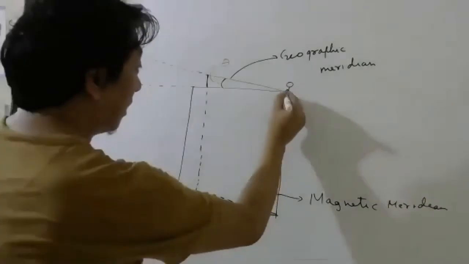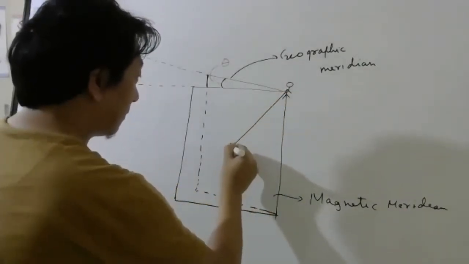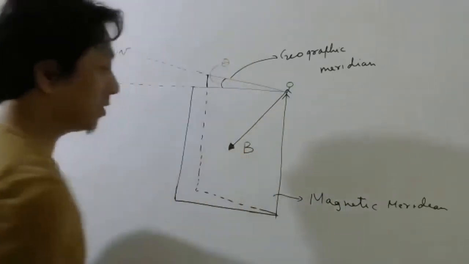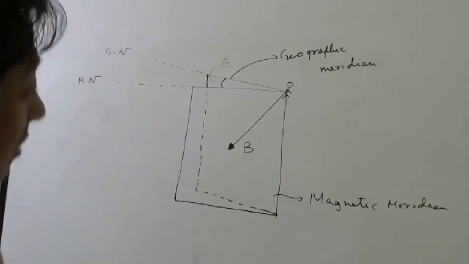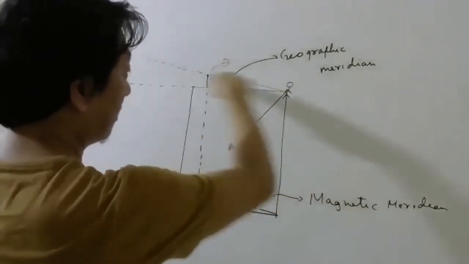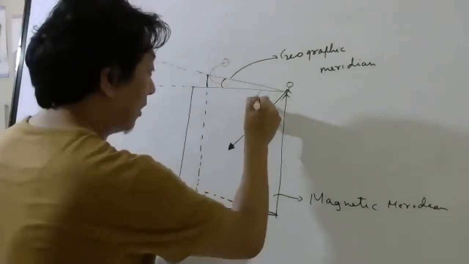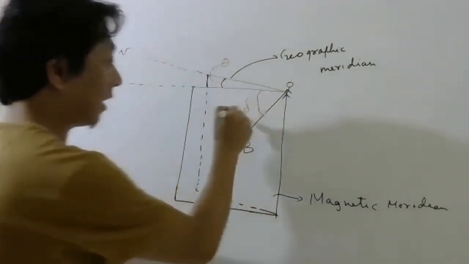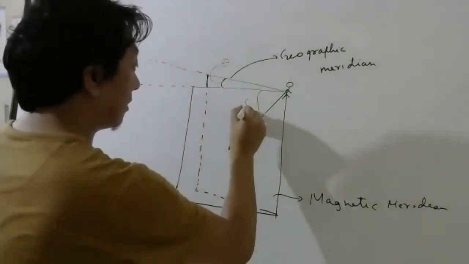So let us say the Earth's magnetic field is directed this way, in this plane, okay, not that plane, this plane. So this is your Earth's magnetic field. You can see this is the Earth's magnetic field, this is horizontal. So therefore this angle is what we have called dip, or inclination.